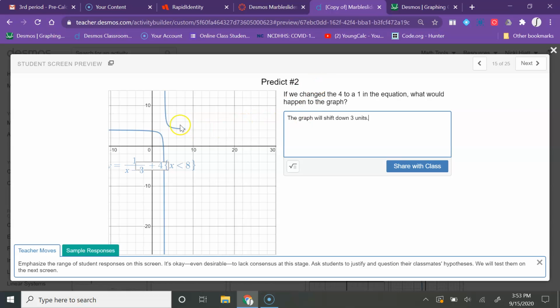So notice I didn't say that the graph would be up 1 unit because we're talking about this as our function. The graph is going to be shifted down 3. So right now it has a horizontal asymptote at 4. It's going to move down to 1, so that's down 3 units.